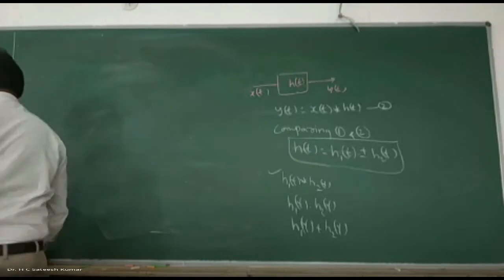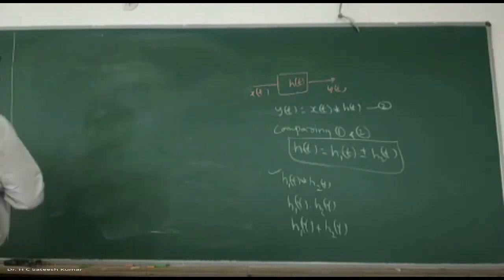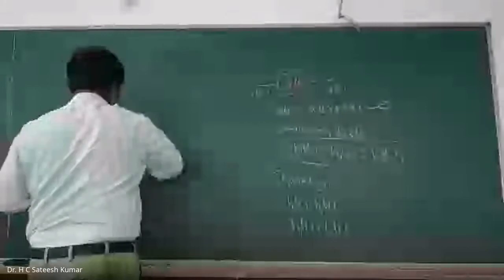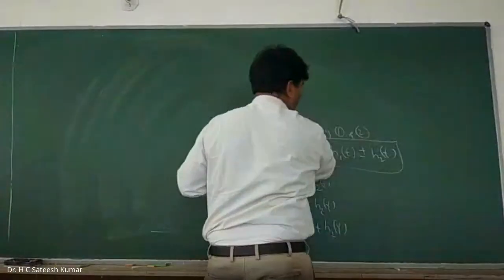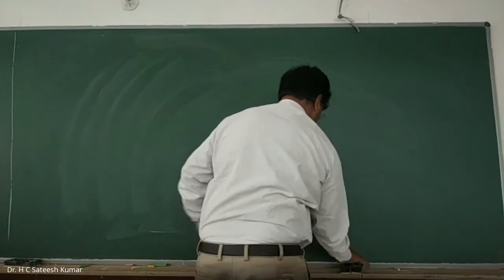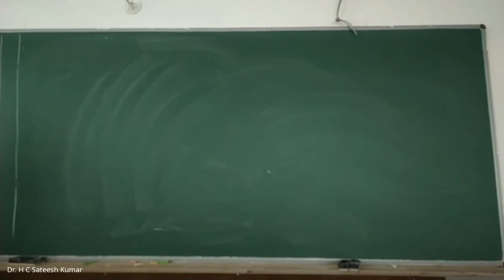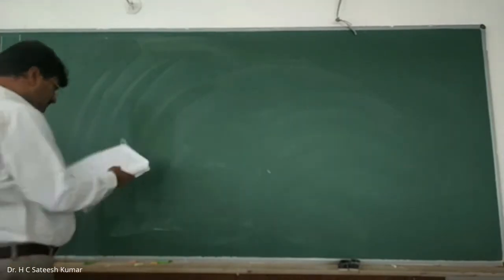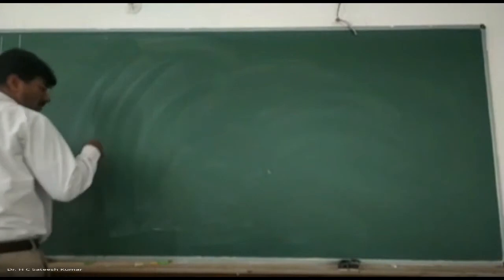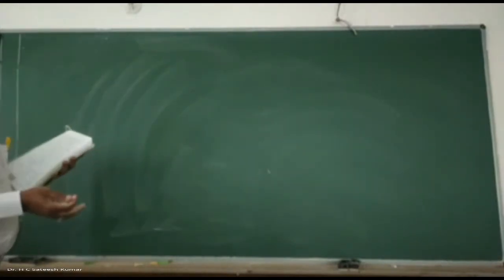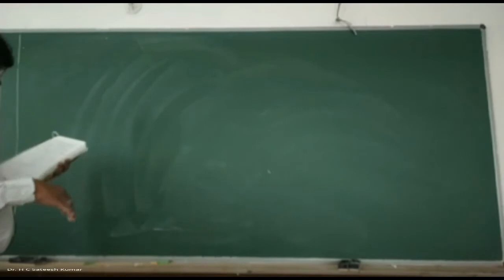Right? So, based on this, we have one problem on stability. This is a 12 marks question, because it is a combination of cascading, convolution and stability.